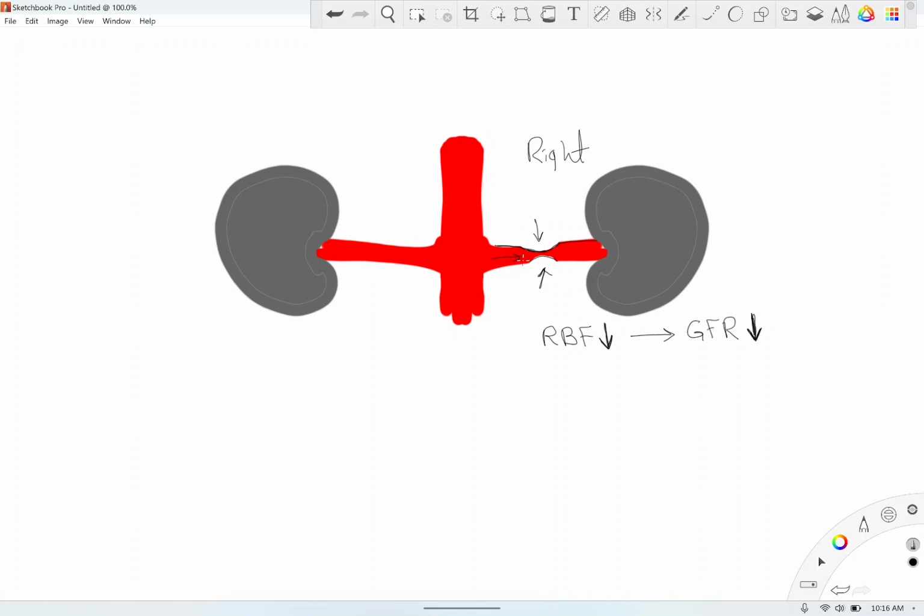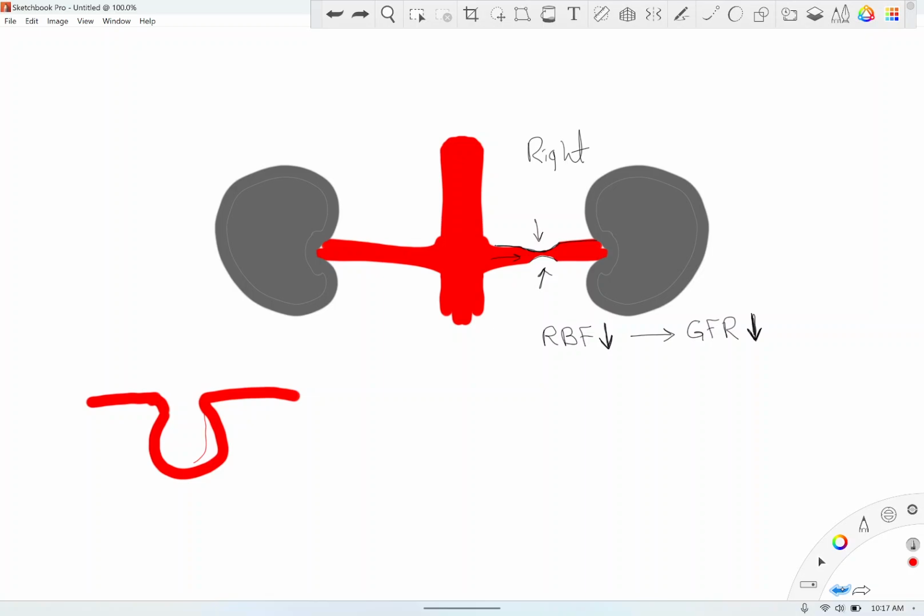If GFR is decreased, now I have to go to something else, which I think you guys are aware of. There's something called the glomerulus, right? The glomerulus has the afferent arteriole and the efferent arteriole. And glomerulus simply means, let me just do this.